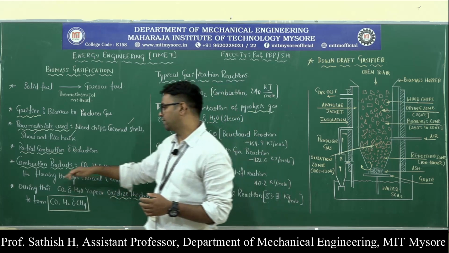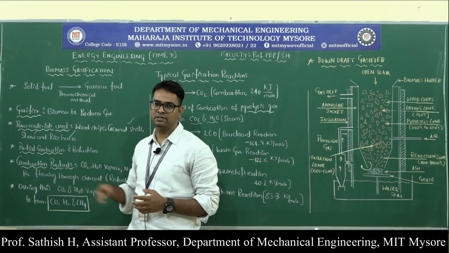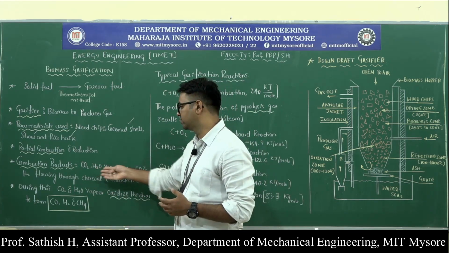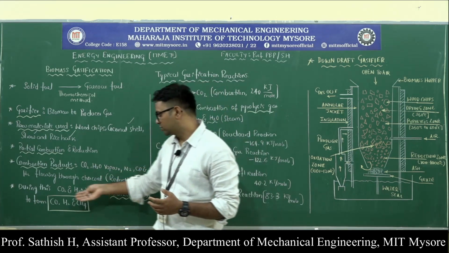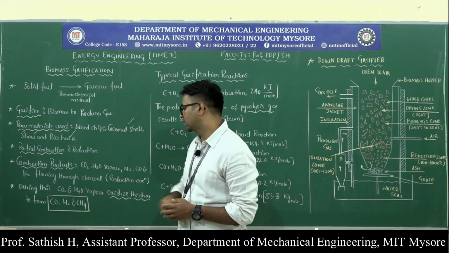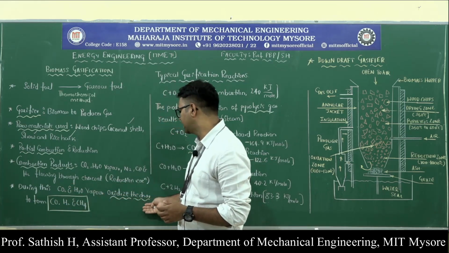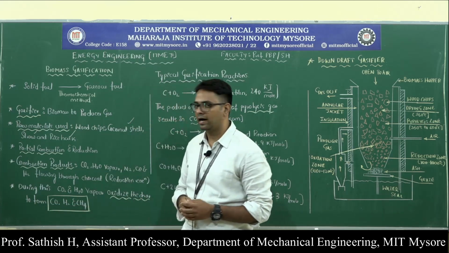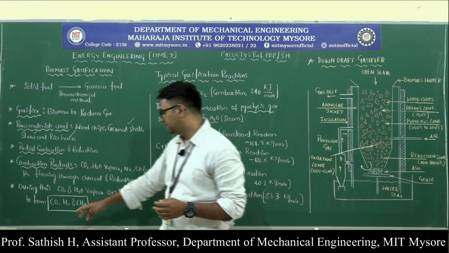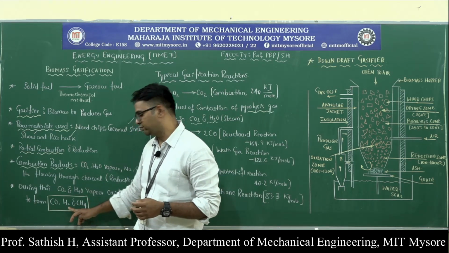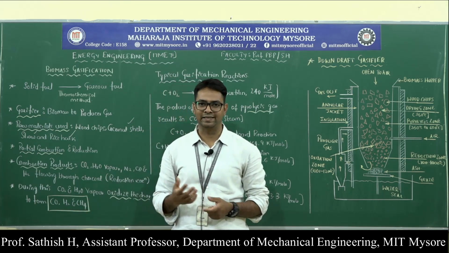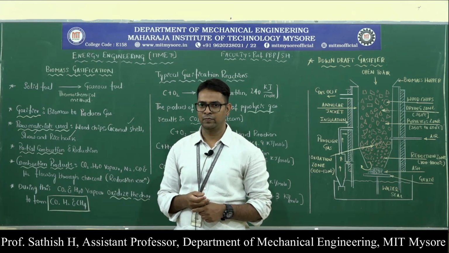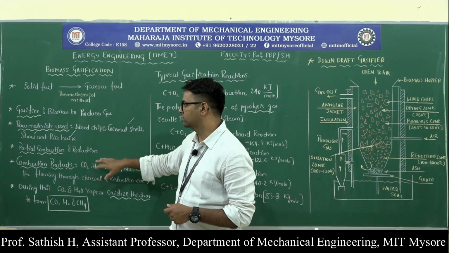So first, the solid biomass is there, the combustion reaction takes place, and that produces these byproducts. During this reaction, carbon dioxide and water vapor oxidize the char, and that will produce carbon monoxide, hydrogen and CH4, that is methane. These gases are called producer gases. So this is a brief introduction to that.